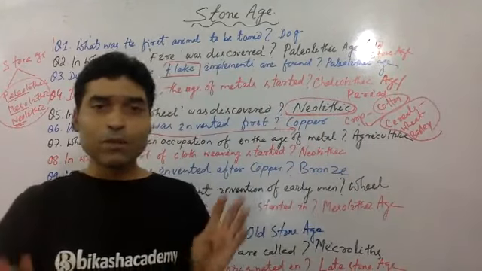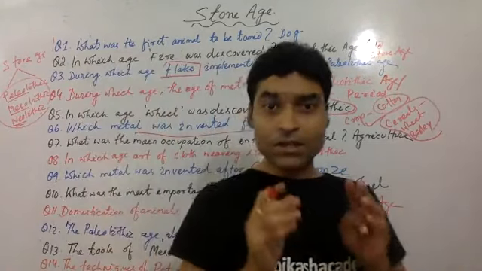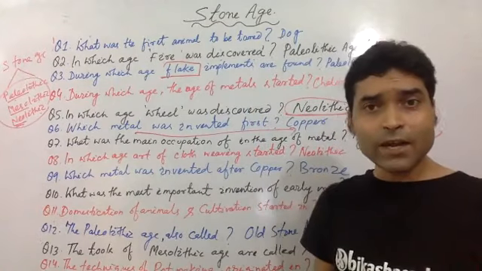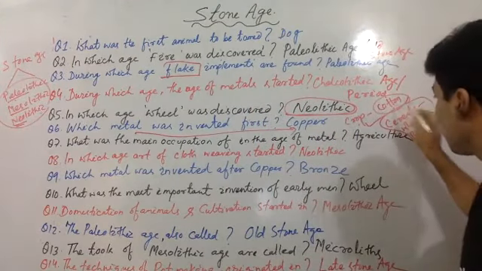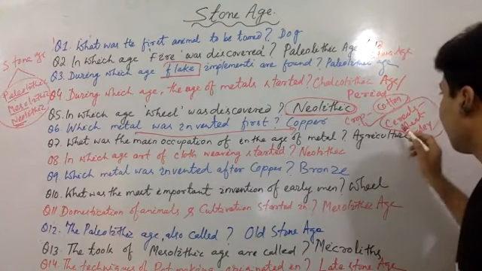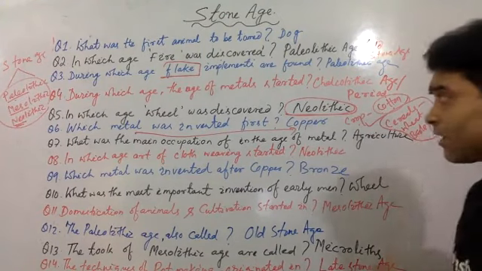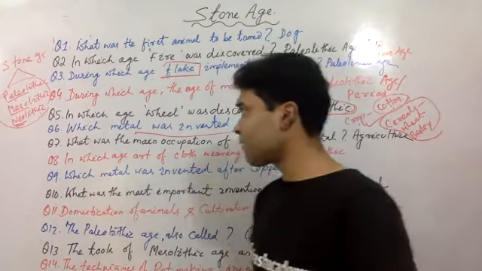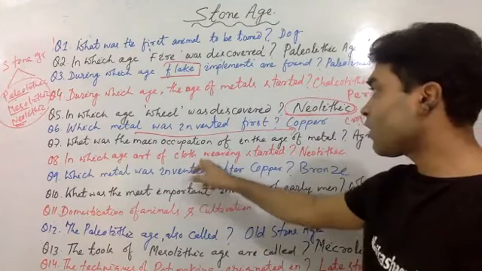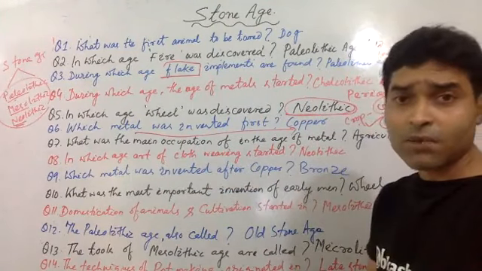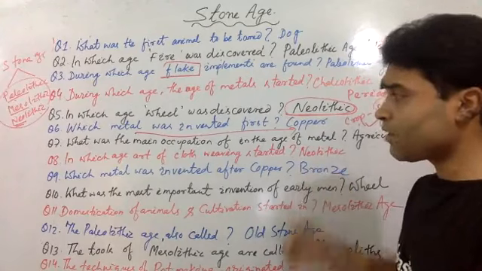First metal used by mankind, copper. First crop cultivated by mankind, that's your cotton. First cereals, wheat and barley. Question number 8, in which age did cloth weaving start? Art of cloth weaving started, Neolithic period.